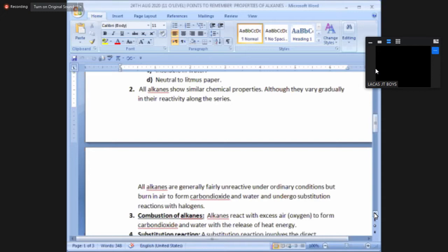So my dear students, alkanes when react with excess air, that is oxygen, all the carbon atoms of an alkane change into carbon dioxide and all the hydrogen atoms into water. It's an exothermic reaction, that is heat is released. Now the point I explained yesterday, how to balance combustion reaction of alkanes, it was very mathematical.